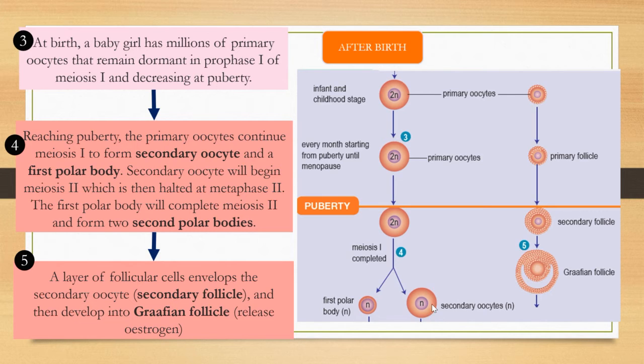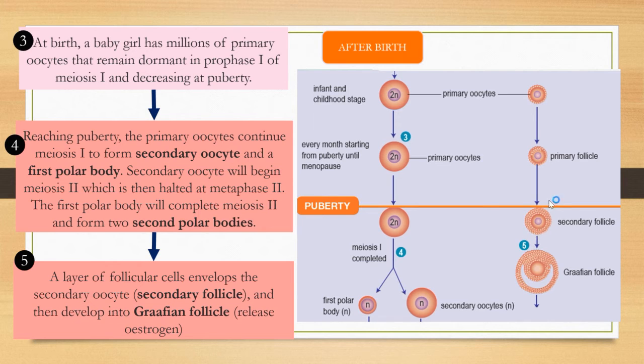The secondary oocyte will continue meiosis 2 but stop at metaphase 2, whereby the first polar body will continue meiosis 2 and form two second polar bodies. That is number 4. Now we go to number 5.